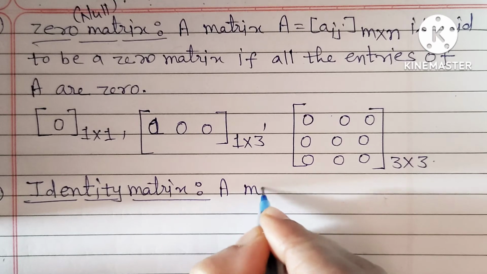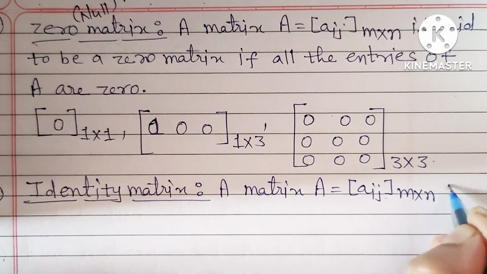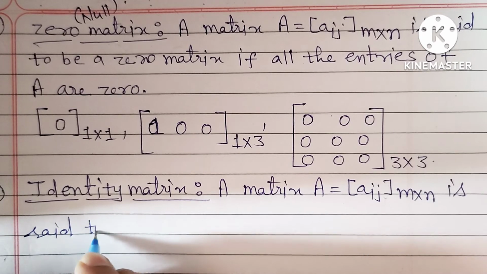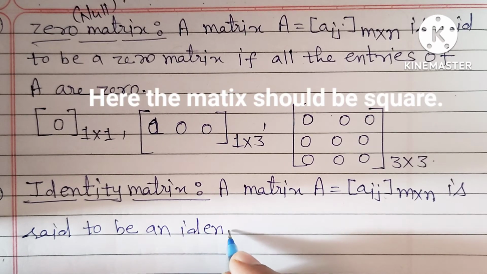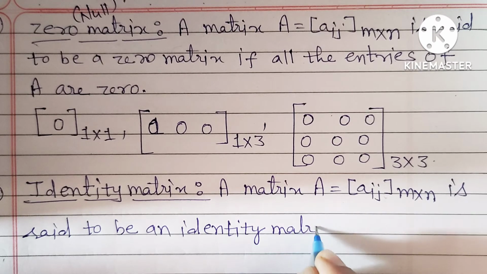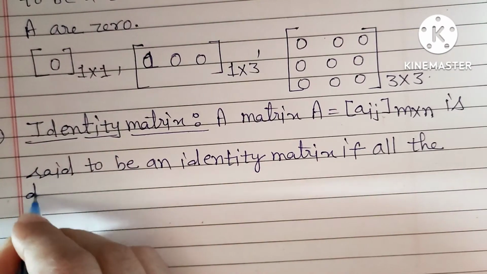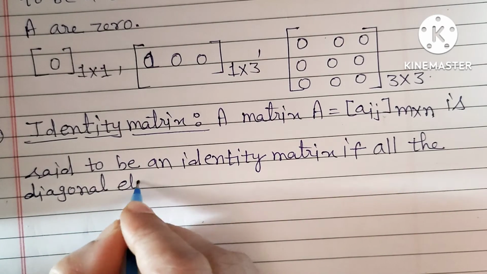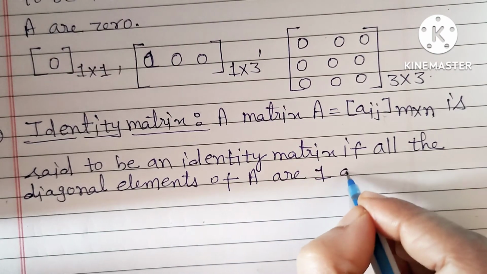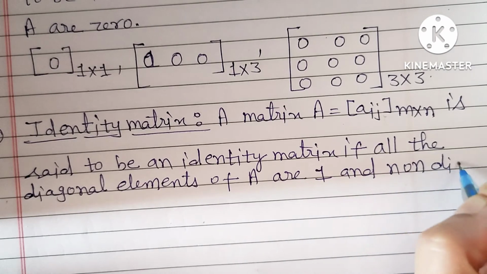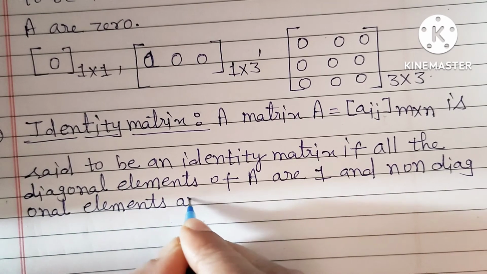A matrix A is equal to Aij, the order m cross n is said to be an identity matrix if all the diagonal elements of matrix A are 1 and non-diagonal elements are or should be 0.